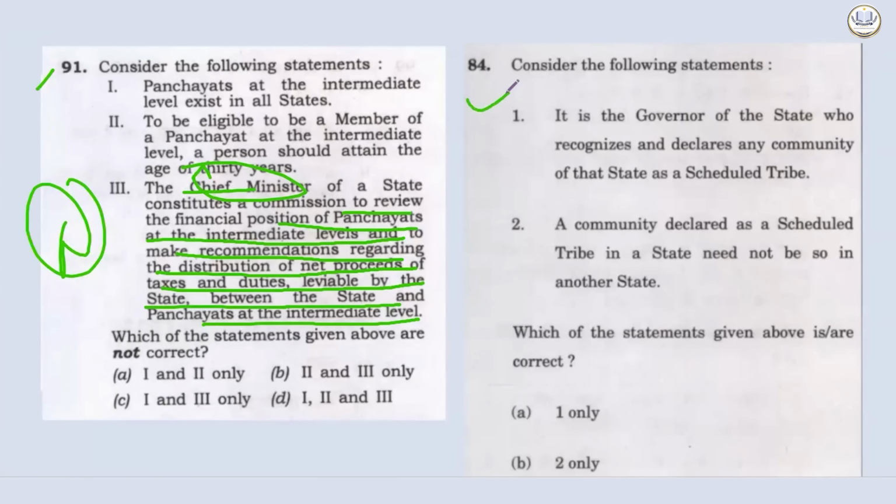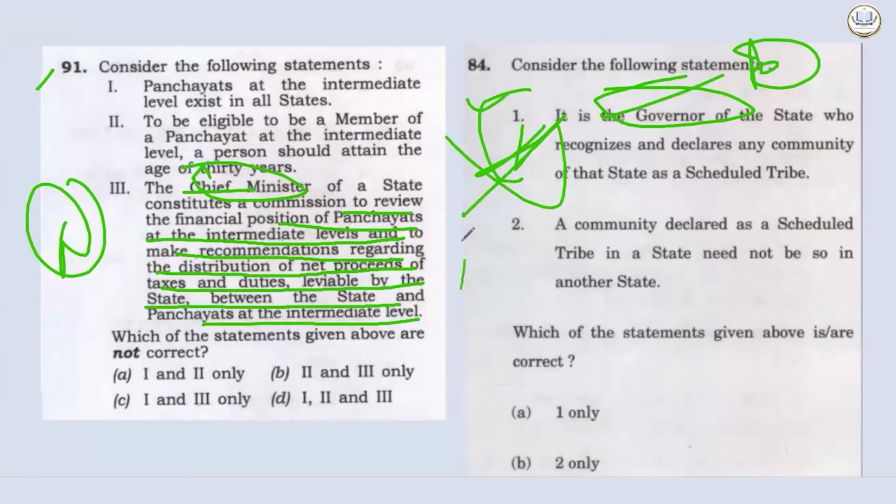See the next question. Consider the following statement. It is the Governor of the state who recognizes and declares any community of that state as a Scheduled Tribe. Now here, this is the power of the President. They have written Governor deliberately. So this was incorrect. Watch out. Whenever they are writing any authority in their function, they can swap it.